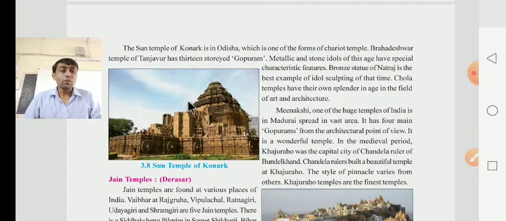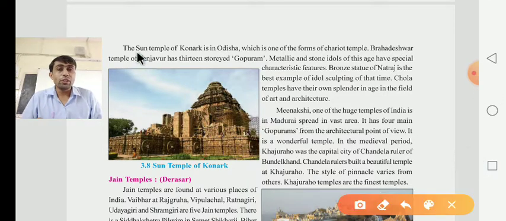Now, the Sun Temple of Konark is in Odisha, which is one of the forms of the Jagannath style temple. Dear children, this is the most important thing. They have to say that the Sun Temple of Konark in Odisha is one of the forms of the temple.